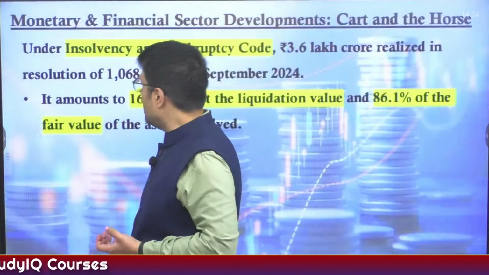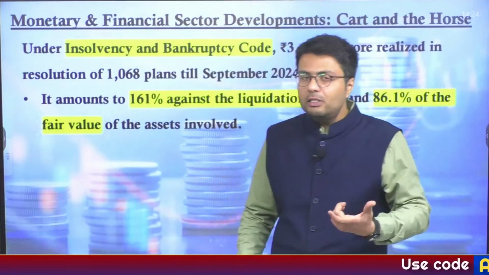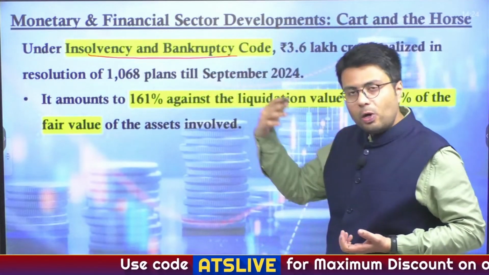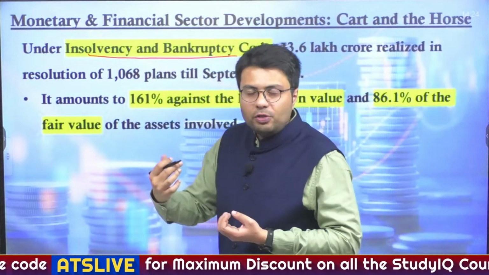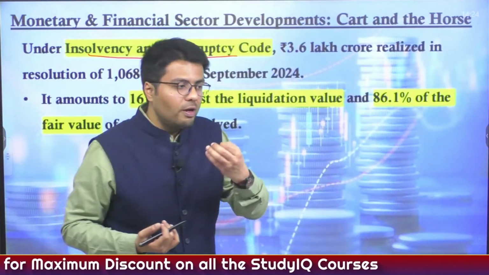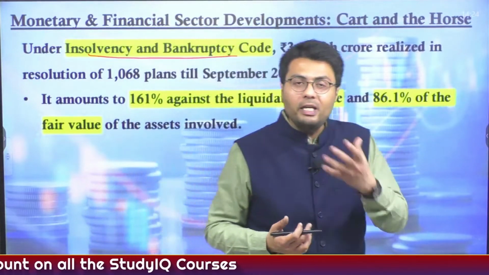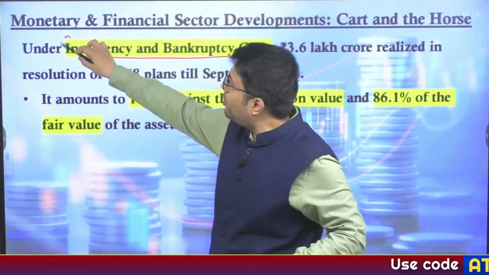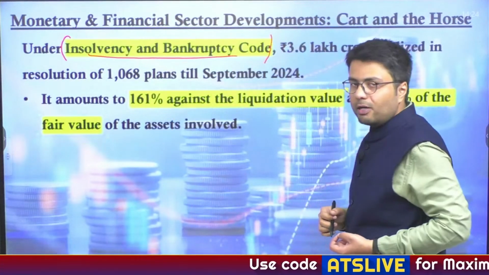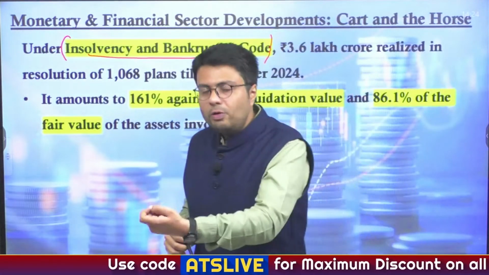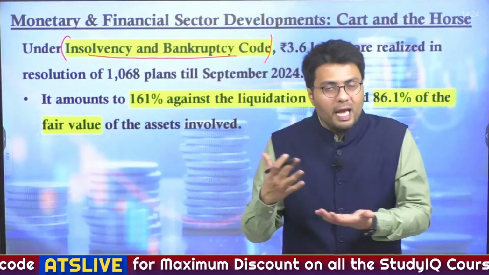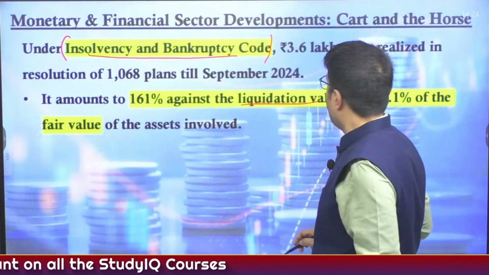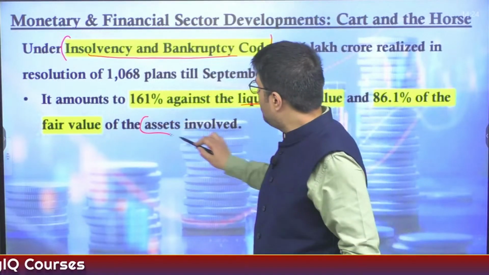Understood? Now, one of the major factors of improving the bank's financial health is the Insolvency and Bankruptcy Code. Now, what is this code actually? It tries to recover the money from the companies who have unpaid loans or are not able to pay the loans back to the banks. These companies register for the process of the Insolvency and Bankruptcy Code. And through this process, the amount which has been logged as a part of NPAs or non-performing assets is unlocked by the process of liquidation or by the process of recovery of these assets.